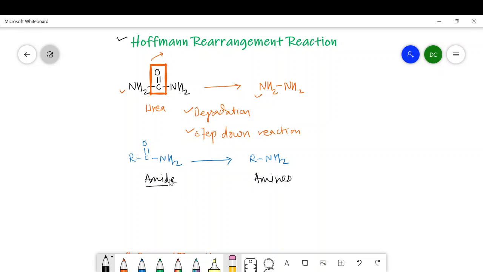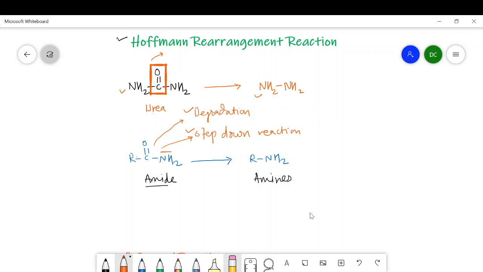But these amides are unsubstituted ones. Look at the structure of this amide. Here there is a presence of NH2. It means that they are unsubstituted, or we call them primary amides, and they are converted into primary amines with the loss of one carbon. So there is a loss of one carbon, that means it is a degradation reaction or step down reaction. So in this lecture we will discuss the Hofmann rearrangement reaction of unsubstituted amides, in which there is a formation of amine with the loss of one carbon.